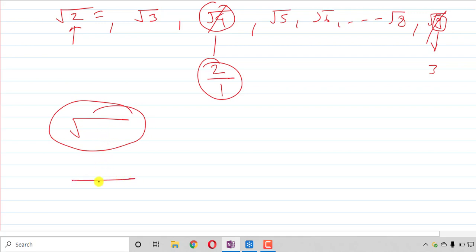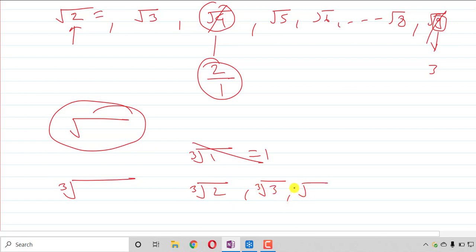Same for cube root, right? For example, cube root of 1 is 1, so it is not irrational. Cube root of 2 you can't find, cube root of 3 you can't find, cube root of 4 you can't find, cube root of 5 you can't find, up to cube root of 7 you can't find.